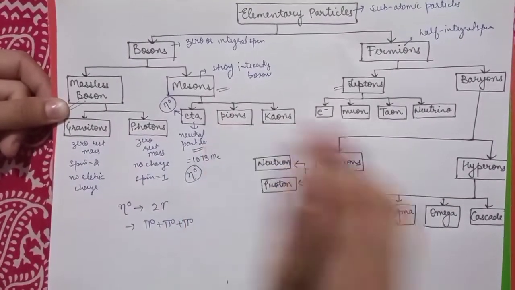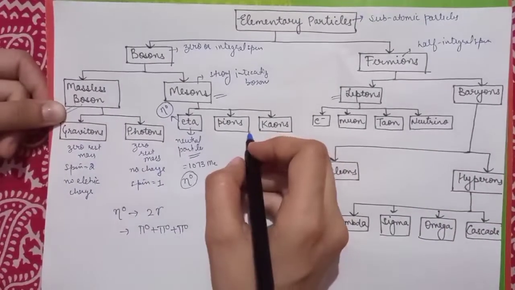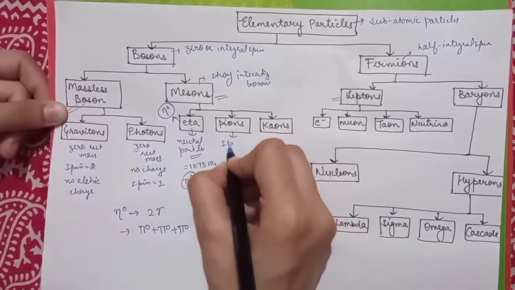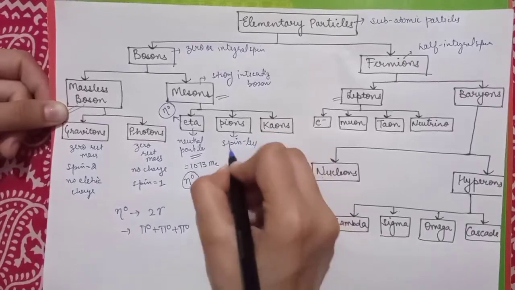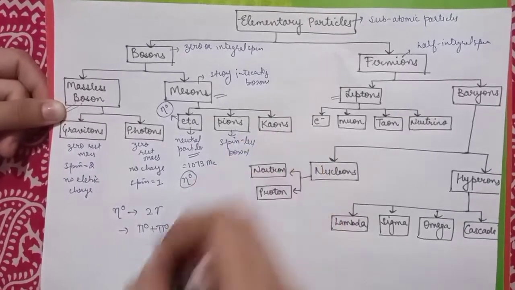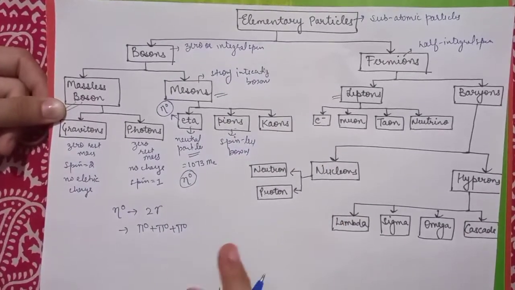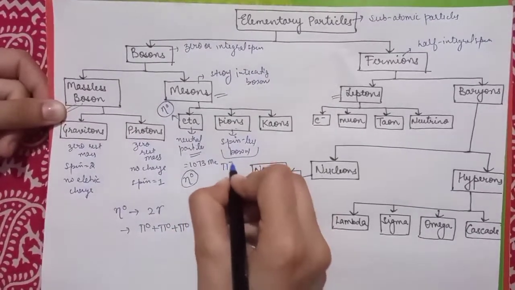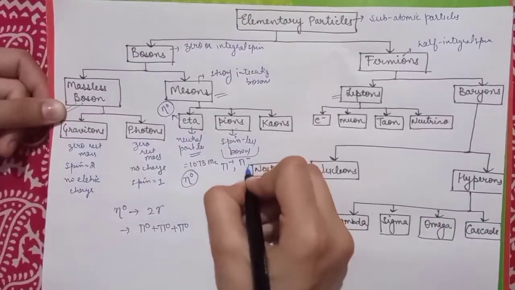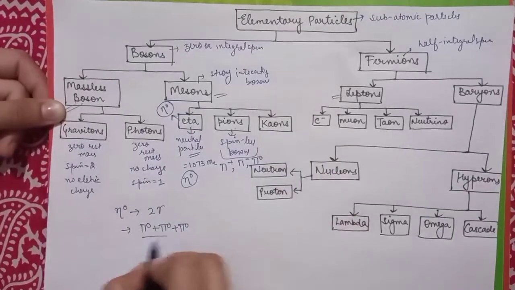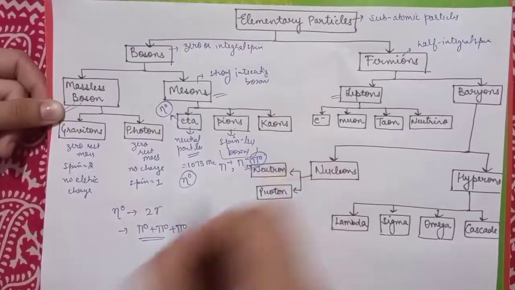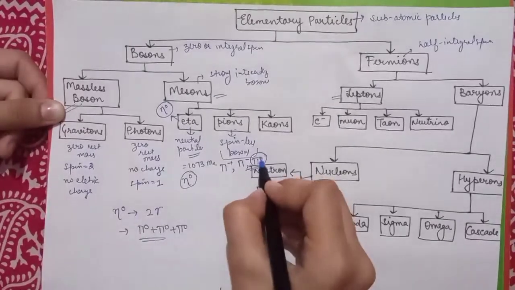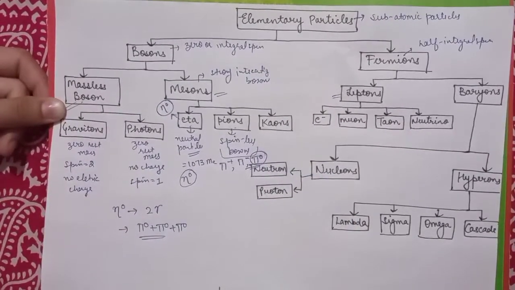The pions are spinless bosons. Pions are the spinless bosons which exist in three states, that is pi positive, pi negative, and pi naught. This pi naught is the pion with zero charge.